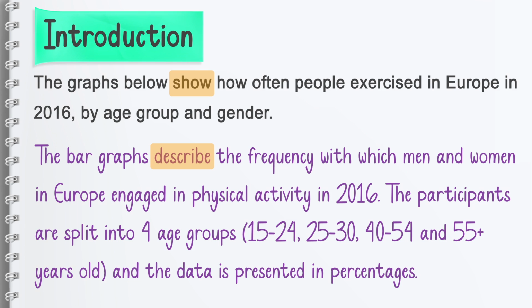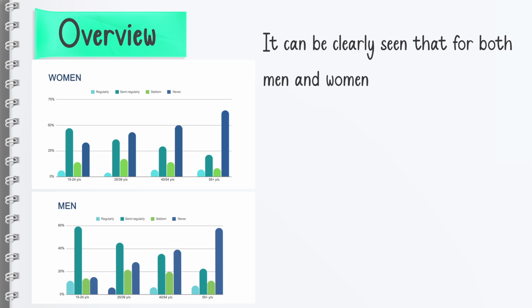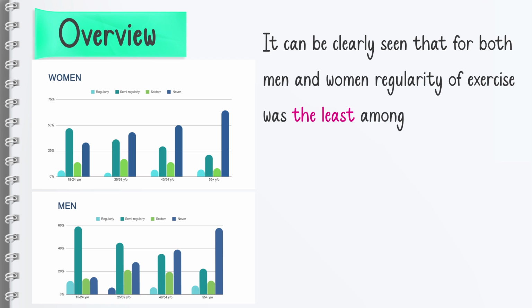Now, we have to write our overview paragraph. In the overview paragraph, as I said before, we came up with the idea that the regularity of exercise is the least among all age groups, right? Now, we can write something like this. It can be clearly seen that for both men and women, regularity of exercise is the least among all age groups.